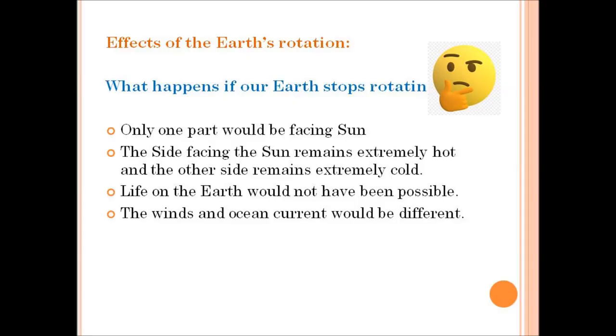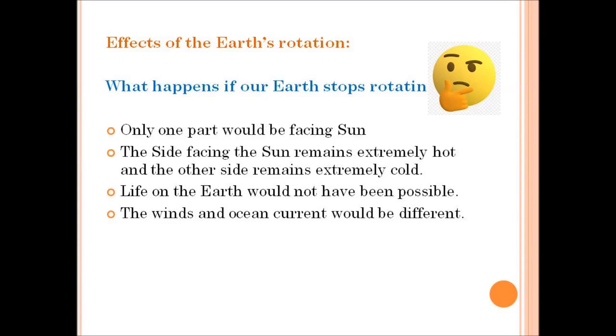And look at the third point. Life would not have been possible on the earth if it was extremely hot or cold. So we need a change in temperature. If it is either extremely hot or extremely cold, then life would not be possible on this earth.